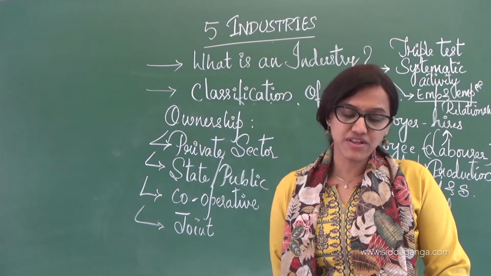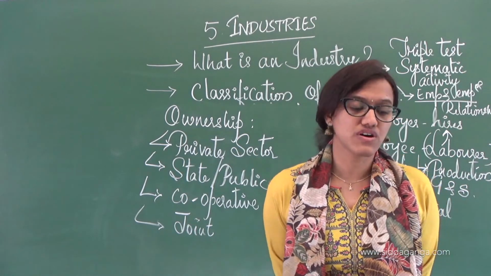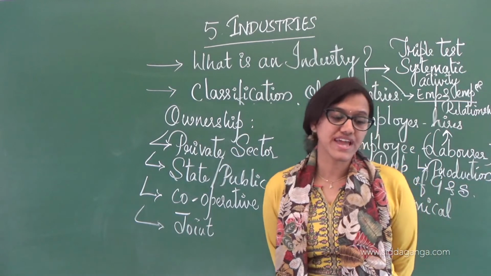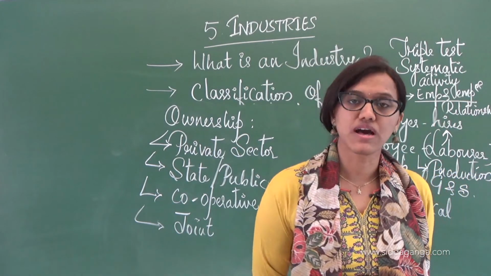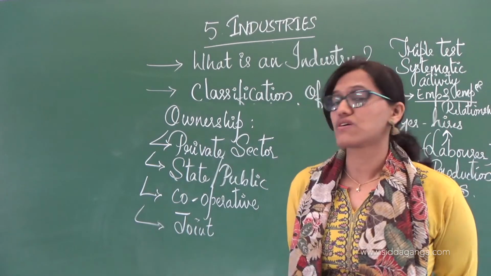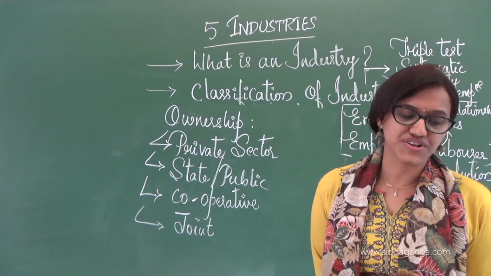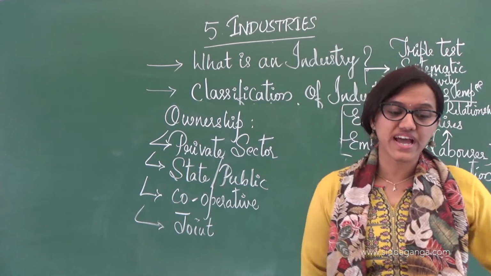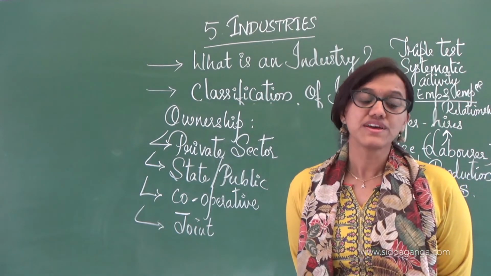Okay, for example, you can consider Hindustan Aeronautics Limited, or Steel Authority of India Limited. You can consider such companies wherein it is state or public governed. The next is the joint sector industry, wherein it is owned and operated by the state and even individuals or a group of individuals.